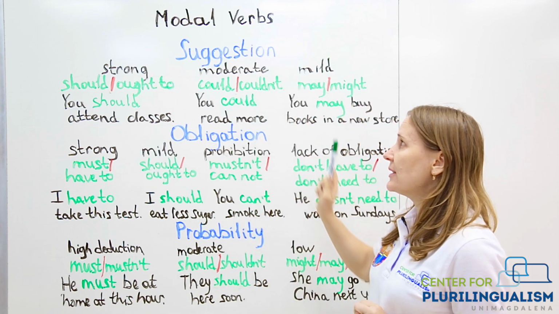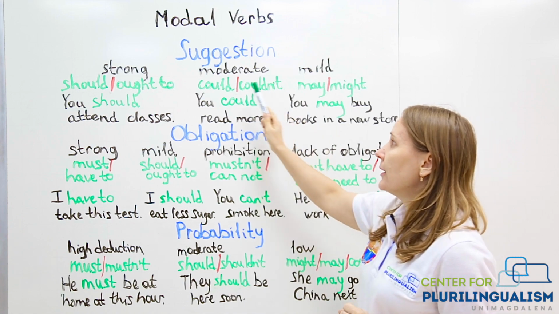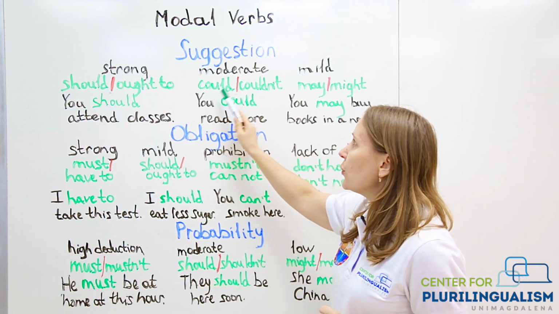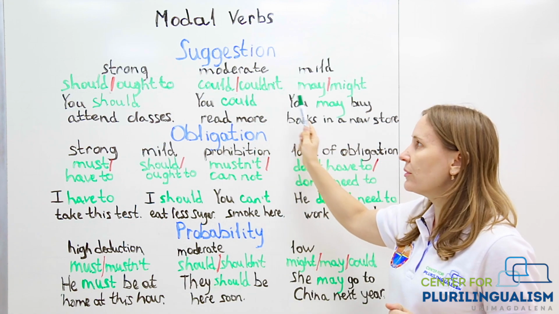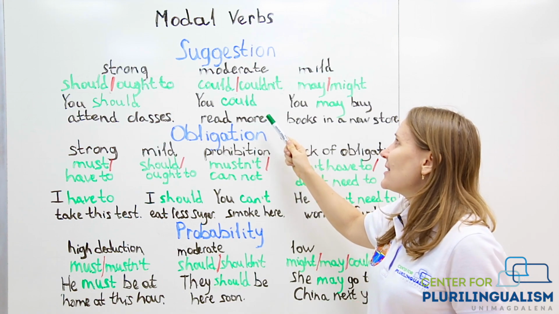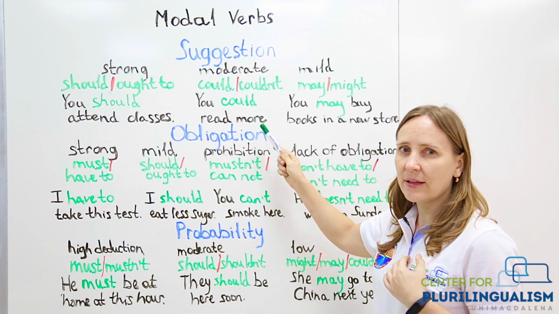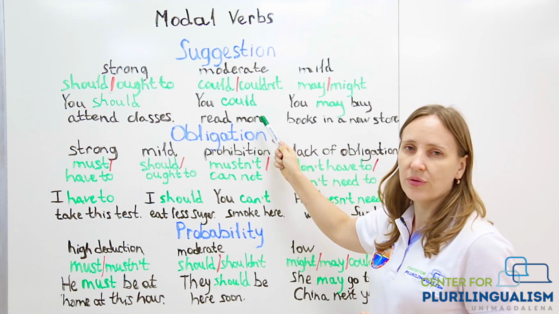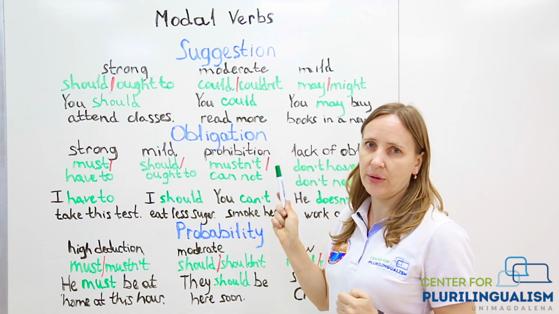Then a moderate suggestion can be done using the verbs could or in negative form couldn't. For example, you could read more. That is, let's say, a moderate suggestion. I think that it's a good idea for you to read more, so you could read more books.